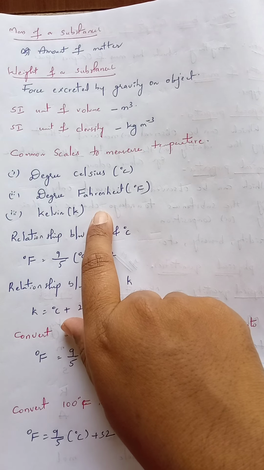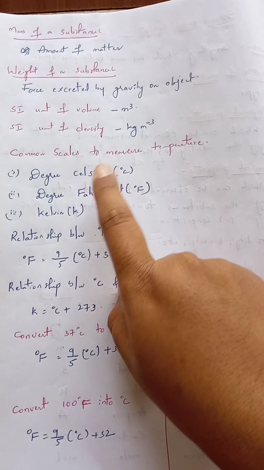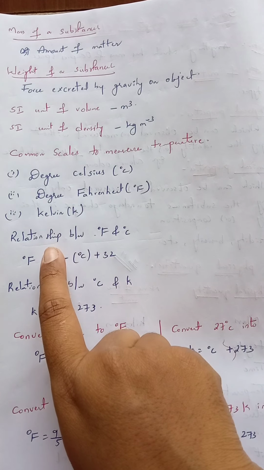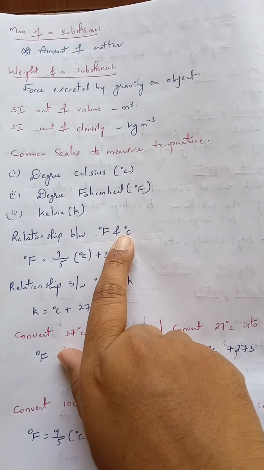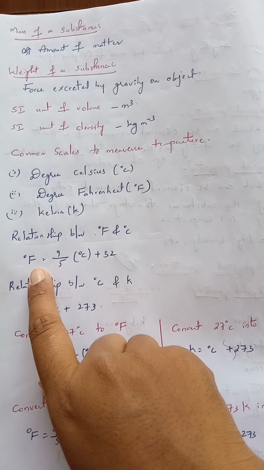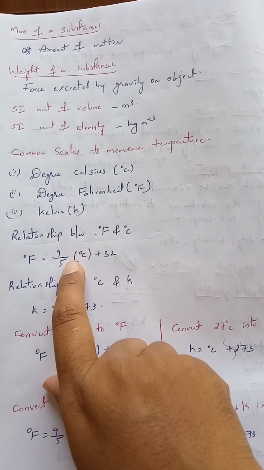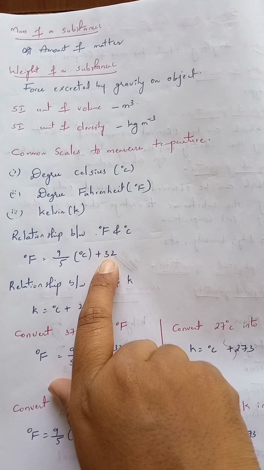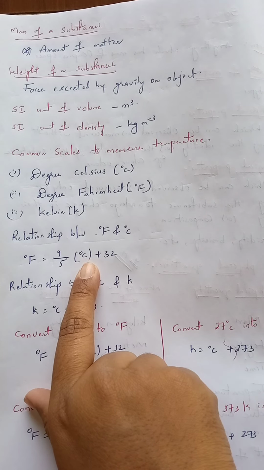Now we will see the relationship between degree Celsius and degree Fahrenheit, and next, degree Celsius to Kelvin. First, the relationship between degree Fahrenheit and degree Celsius: degree Fahrenheit is always equal to 9/5 degree Celsius plus 32. So that is the relationship between degree Fahrenheit and degree Celsius.